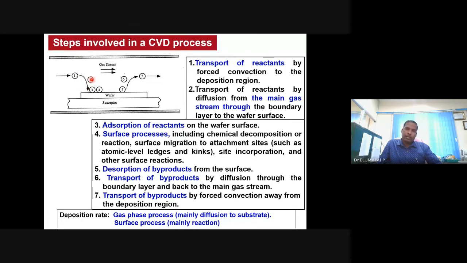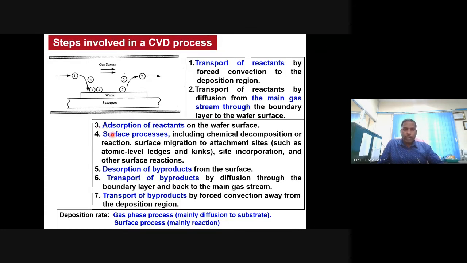Second step. Then in the third step, these reactants will undergo adsorption on the substrate, and it can also be called a wafer, silicon wafer or any other wafer. Then the fourth step is the actual reaction. Actual chemical reaction is taking place. What chemical reactions can take place? Next slide, please wait for that.